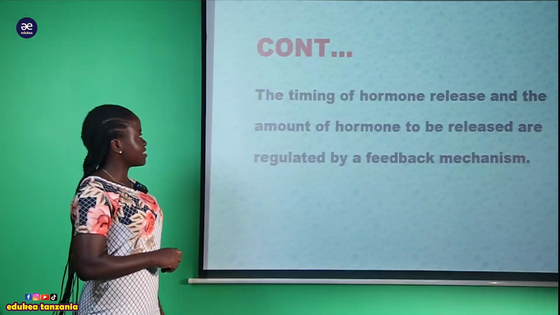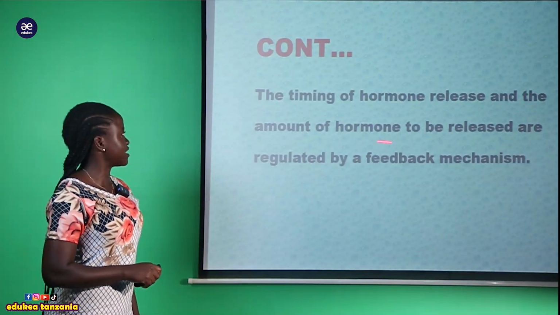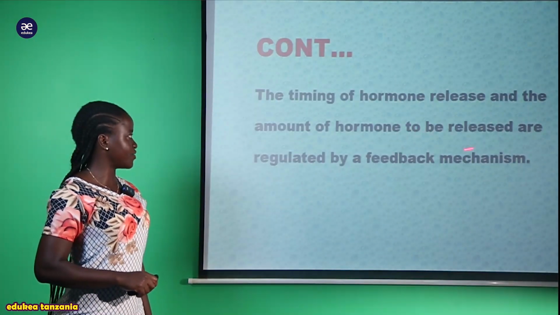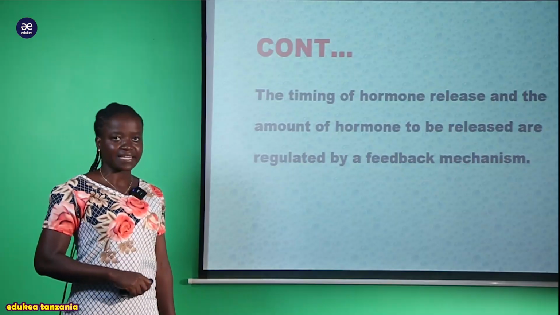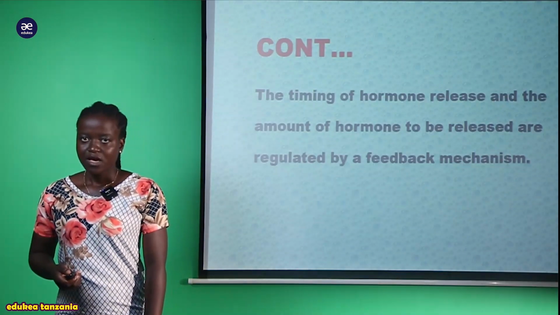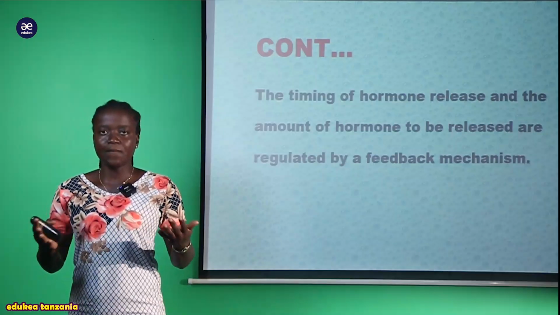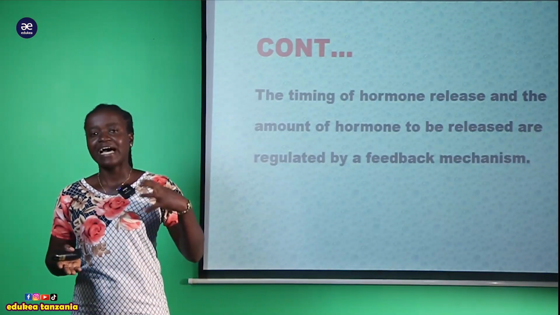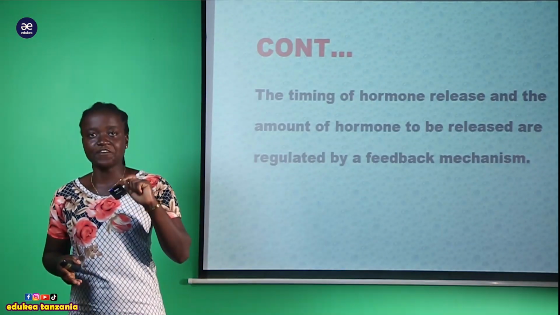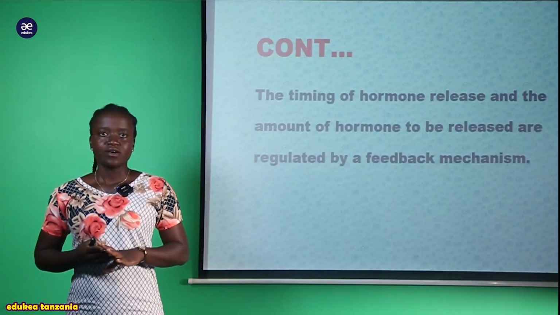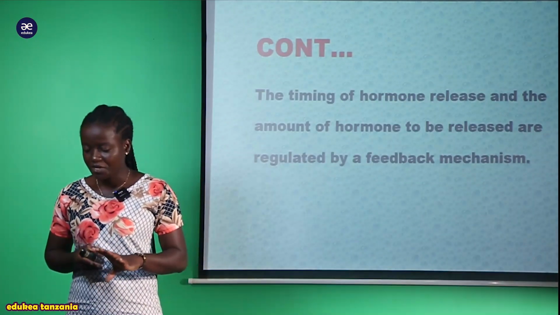And now we can say that the timing of the hormone release and the amount of the hormones to be released are regulated by a feedback mechanism. So the production of the hormones in our body is regulated by the feedback mechanism.